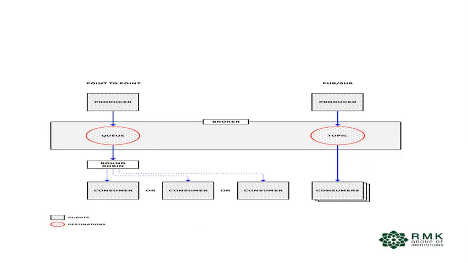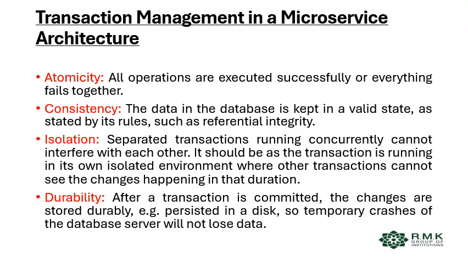And next, see the architecture here. Point to point, another one is a queue form. Then the sender sends the messages, and then they are sent back to the consumer.